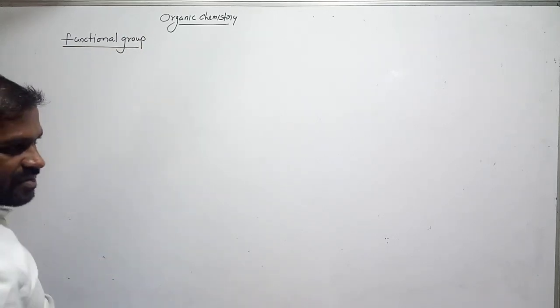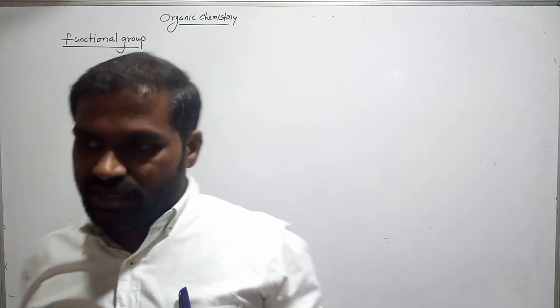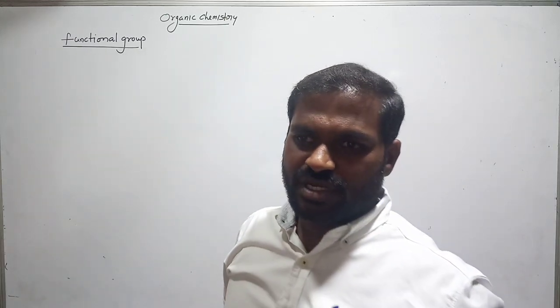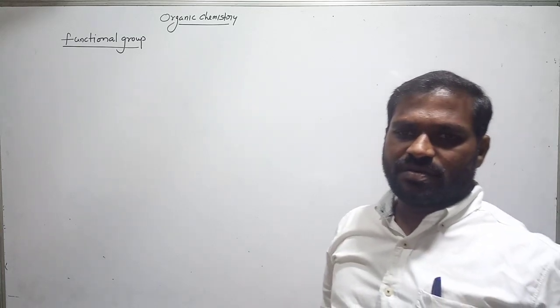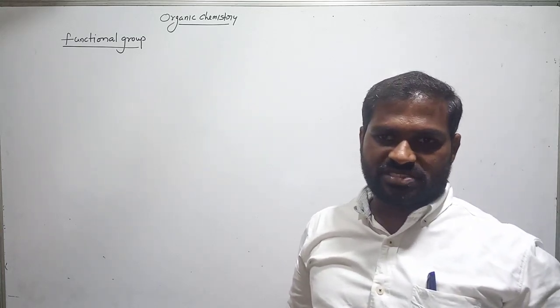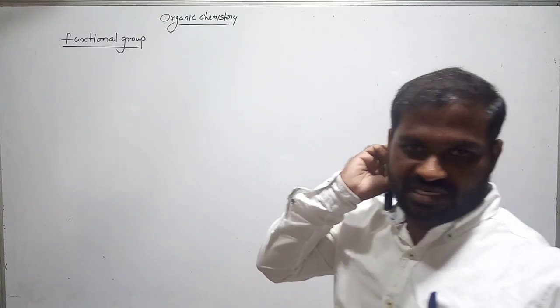We have a number of organic compounds like urea, glucose, sucrose, fructose, aldehydes, ketones, like that. Now, what is a functional group in organic chemistry?